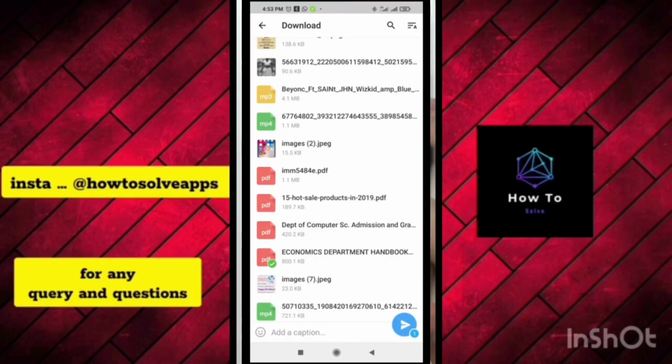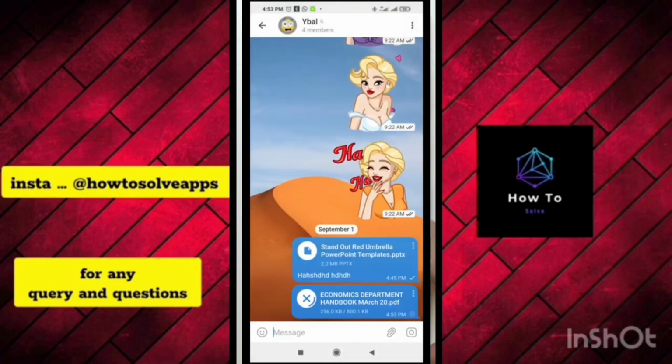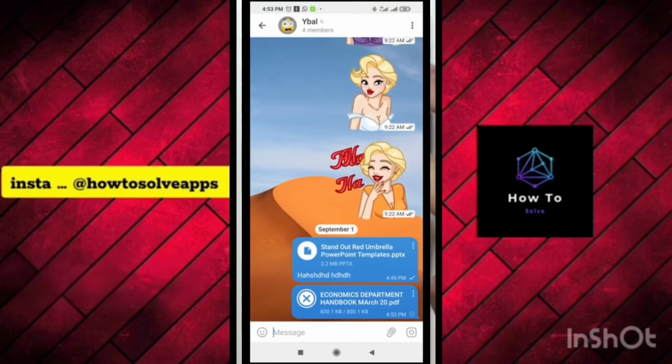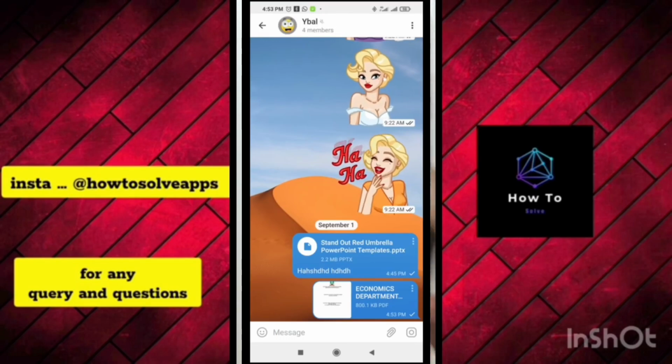Then you can add the caption to it if you want. Then you send. So right now, as you can see, the PDF file is being sent. So right now, the PDF file has been sent. So that was how to do this.